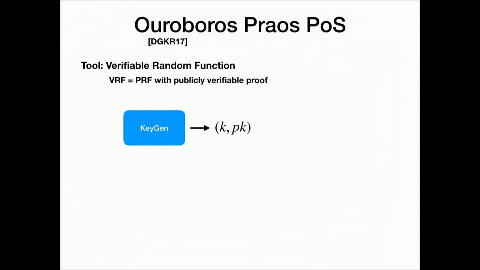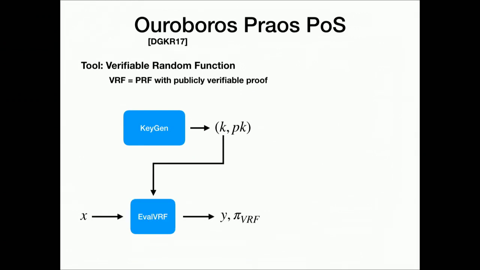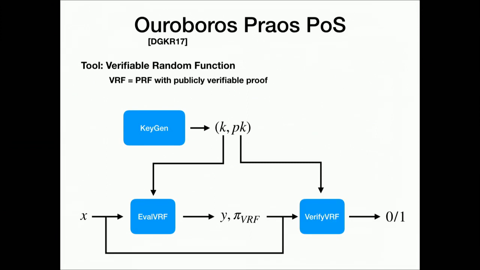You have a key generation, which gives you a key pair, secret key and public key. You can use the secret key to evaluate the VRF on any given input, and it gives you the output, and that's the fancy part, plus a proof. This evaluation function is used by the one with stake to check if they won the lottery. This is the source of randomness in the lottery. And of course, if they win, they publish a block. We need to check that they won, so we have a verify function, which takes your public key, the input, the output, and the proof, and gives you yes or no.